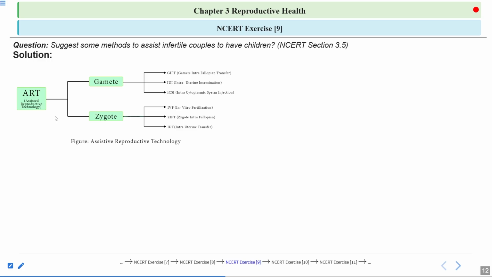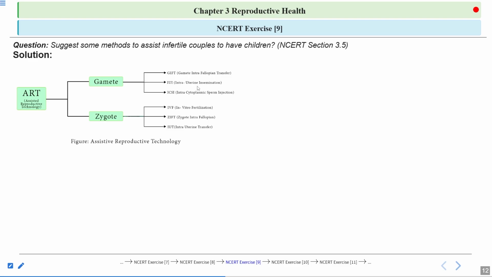Okay, so this was about the zygote. Then let's come to the gamete. Now here the gametes are involved. First technique is GIFT, gamete intrafallopian transfer. As the name suggests, it is the transfer of gametes into the fallopian tube.